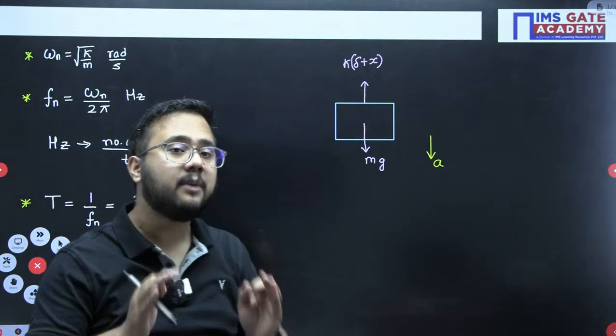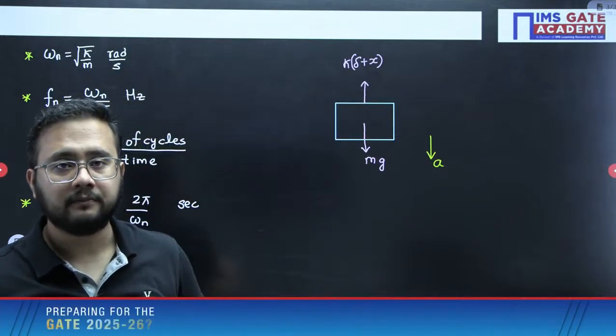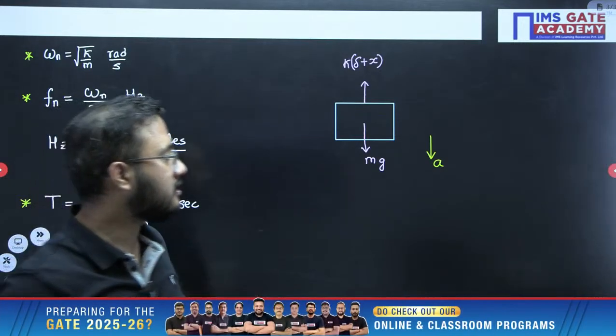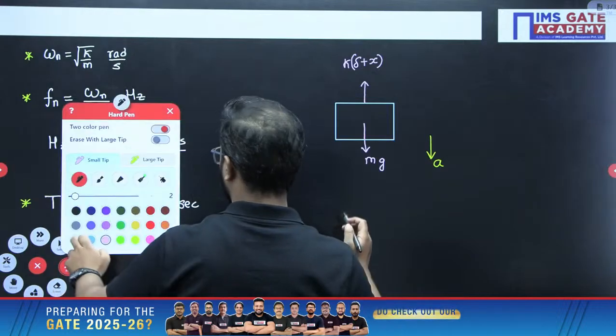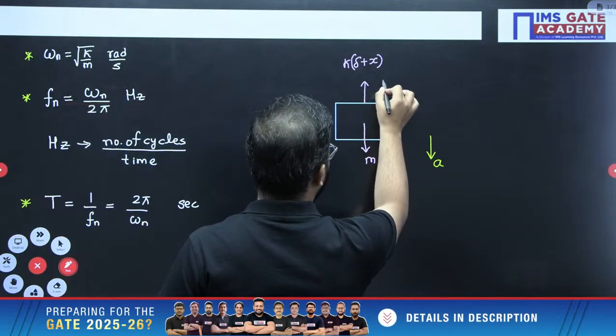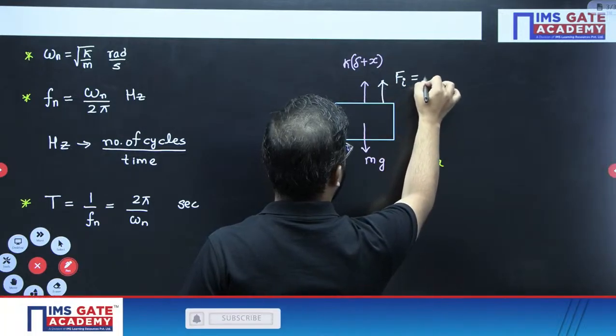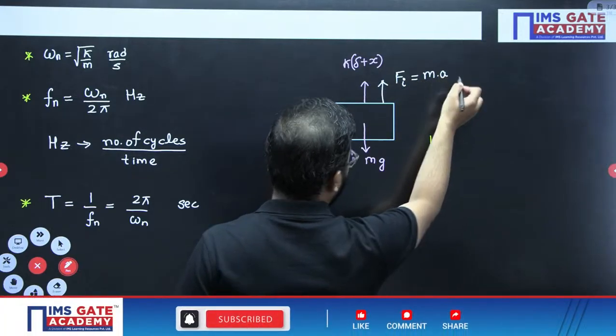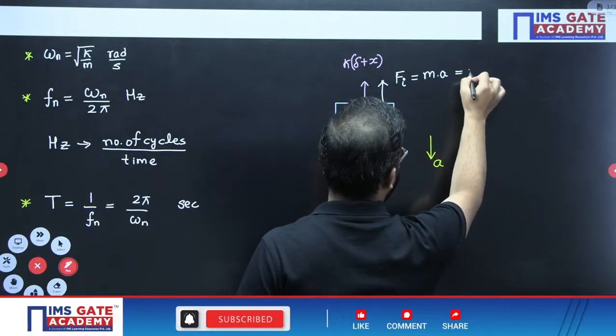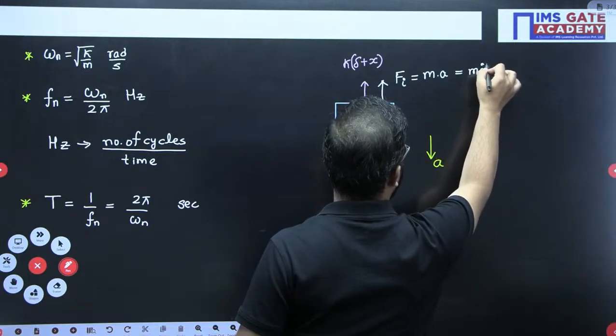This is a very important point that everyone should remember. That inertia force will be written as the product of mass into acceleration, and that acceleration can be written as x double dot.